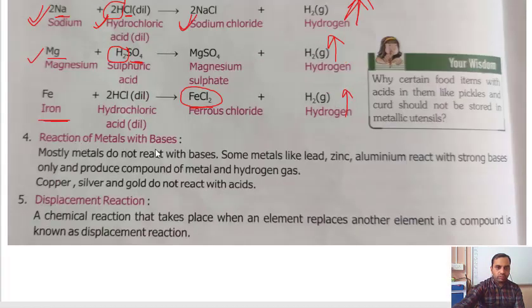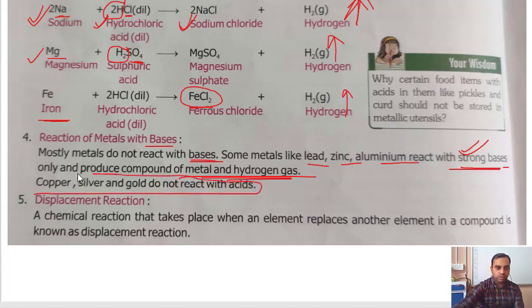Then reaction of metal with base. Mostly metals do not react with bases. Metals usually react with acid, they do not react with base. Some metals like lead, zinc, aluminium react with strong bases. These are the metals that may react with a strong base. If the base is very strong, they will react and produce a metal compound and hydrogen gas. Copper, silver, gold do not react with acid. So these are the three metals that do not react with acid.